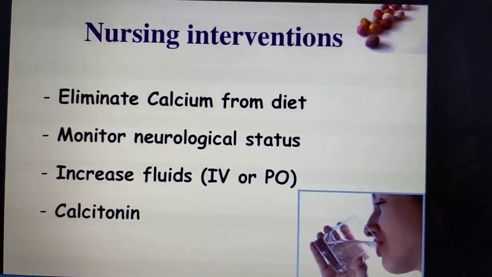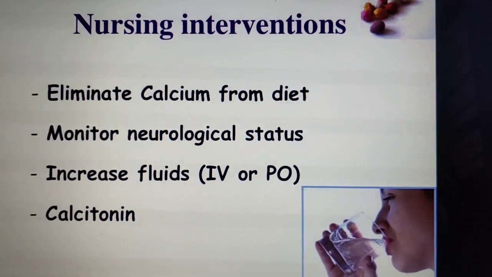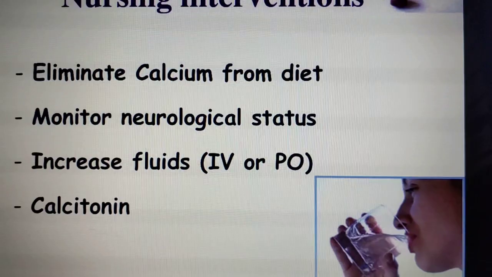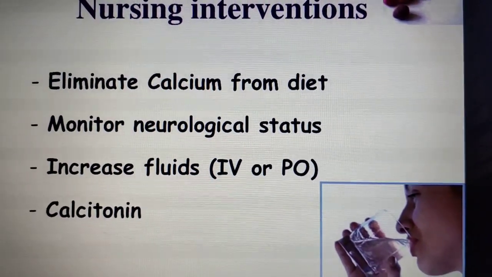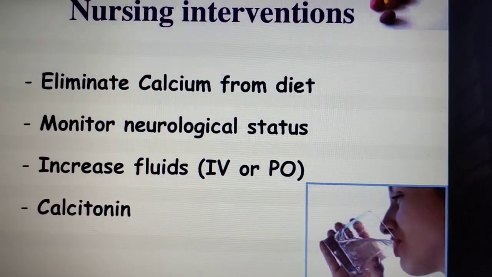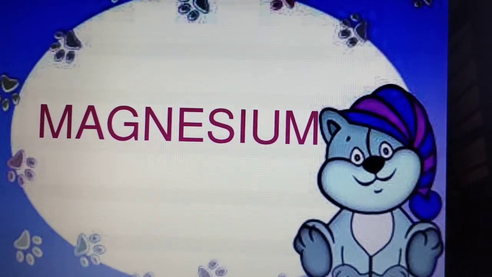Muscle weakness, nausea and vomiting, lethargy, confusion, constipation, and cardiac arrest in the high level of calcium. These are the clinical manifestations. Now we'll see the nursing interventions: eliminate the calcium from the diet. Tell the patient to have restricted calcium in the food because the body has high calcium level, isn't it? Monitor the neurological status, increase the fluid, administer the calcitonin.